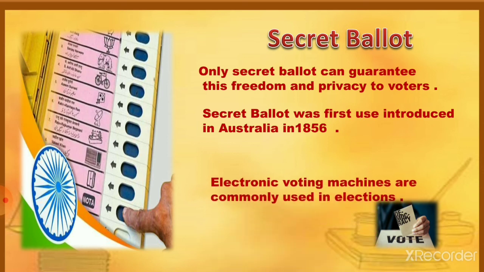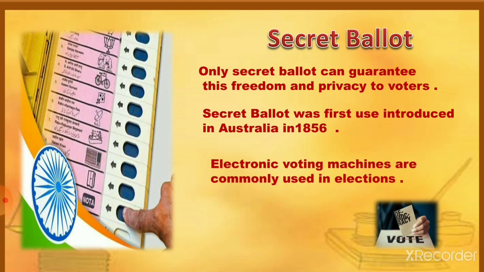Electronic voting machines are commonly used in elections. Nowadays we have an electronic voting machine. As you can see in the picture, all the candidates with their parties are named on the machine, and the person who wants to vote will vote for the respective party, right? So he will be pressing that button. So voting has become easier nowadays.